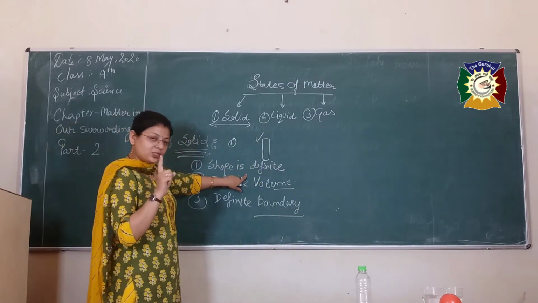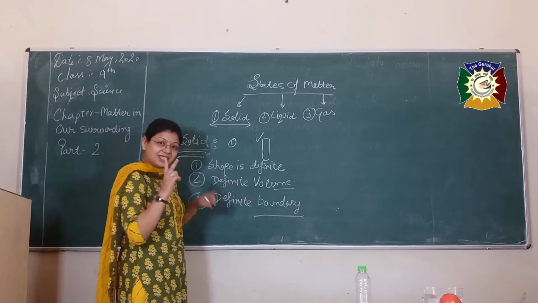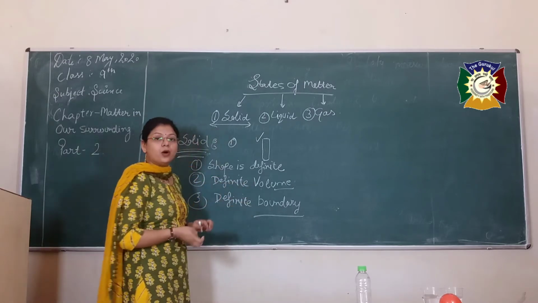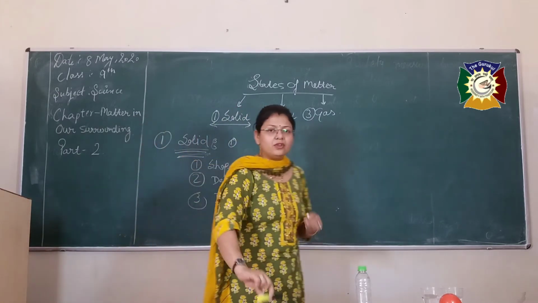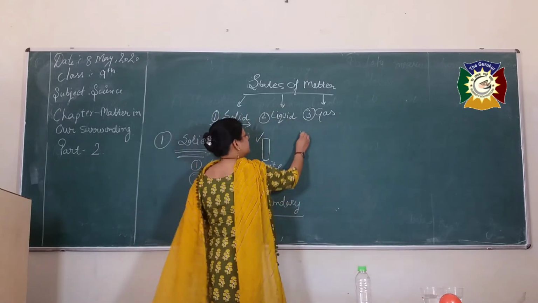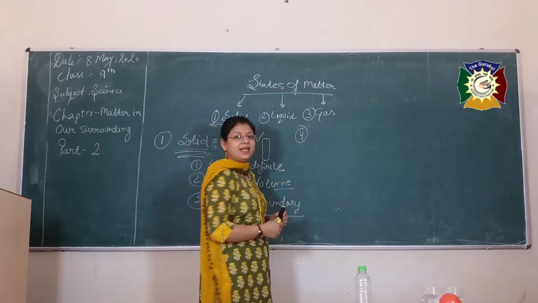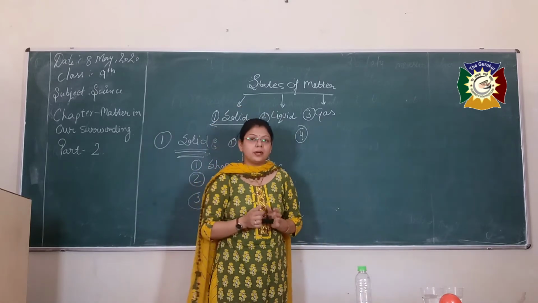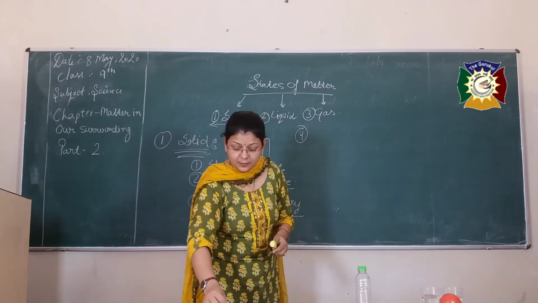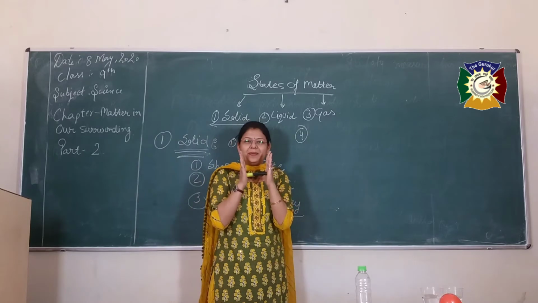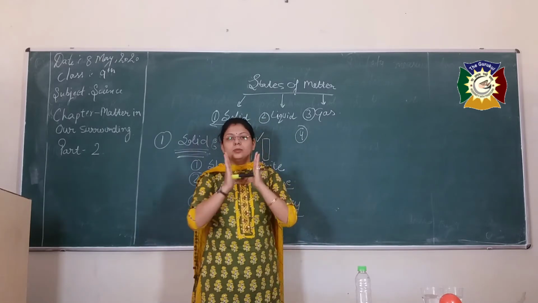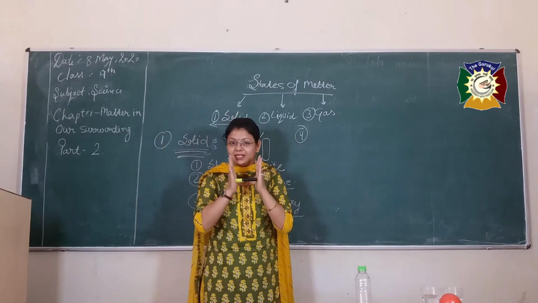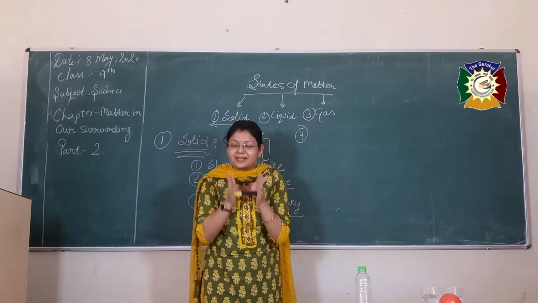Definite shape, the first point; definite volume, the second one; and definite boundary, the third one. Now the fourth point I am going to discuss about the solid state is, are solids easy to compress or difficult to compress? Let me see. If I compress the marker, I am applying force on both sides, in both directions, but I am not able to compress the marker.